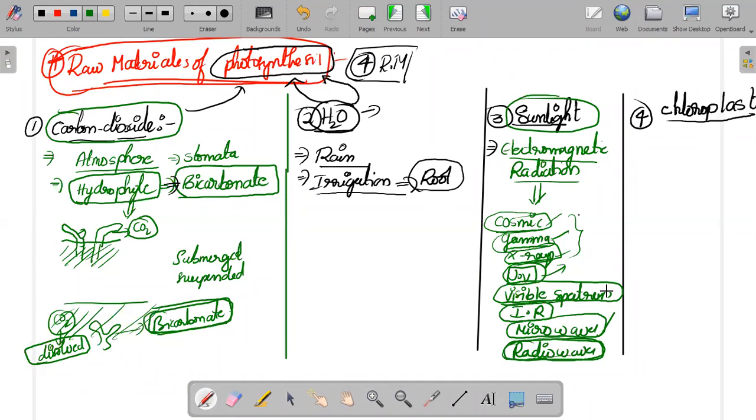Among all these wavelengths of electromagnetic radiation, which is more suitable, or which is very good for photosynthesis?